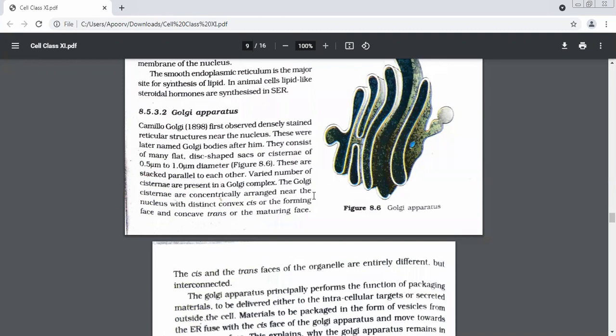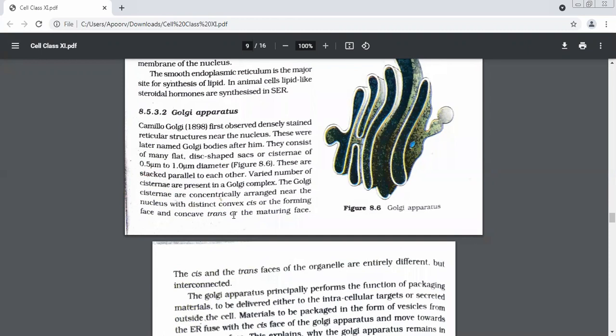Some of them may have fewer, some of them may have more. The Golgi cisternae are concentrically arranged near the nucleus, with distinct convex or forming phase and concave trans or maturing phase. We've already done this, that they are arranged near the nucleus. The side which is near the nucleus is called the convex side, or in short, the cis side. What is this face called? Cis side.